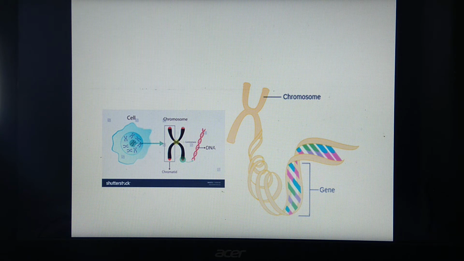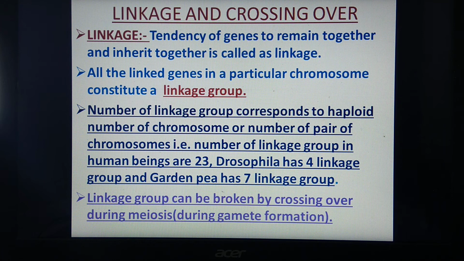So I think the idea about the gene is clear to you, and I think you remember that several genes are present on the chromosomes. As chromosomes are carriers of heredity, these genes have a tendency to inherit together, and such genes are called linked genes. So once again, the definition of linkage is the tendency of genes to remain together and inherit together.